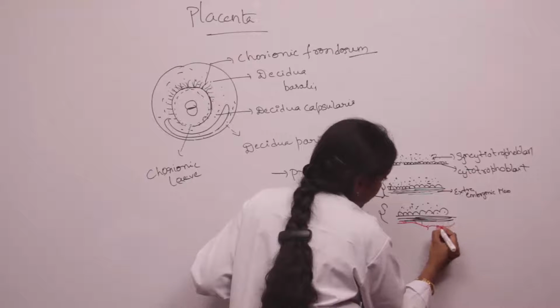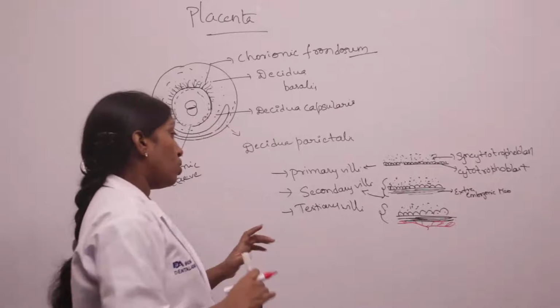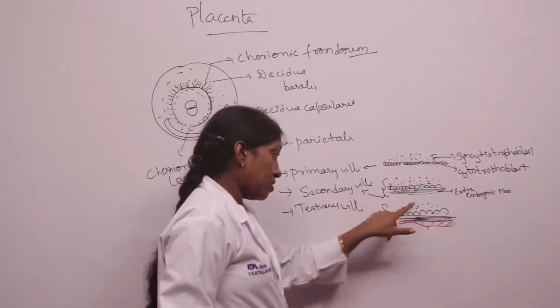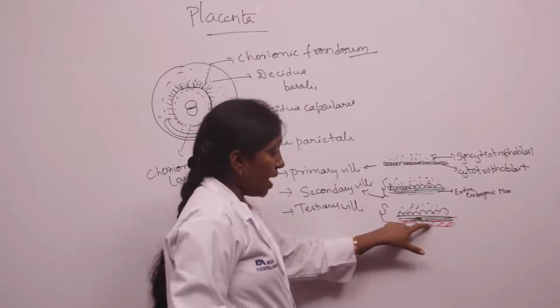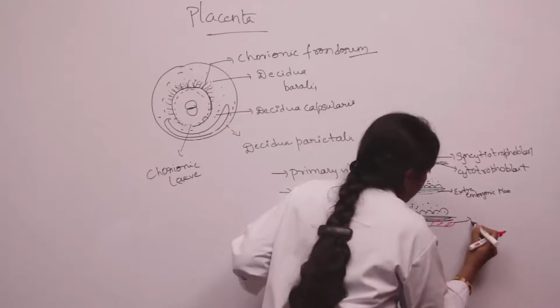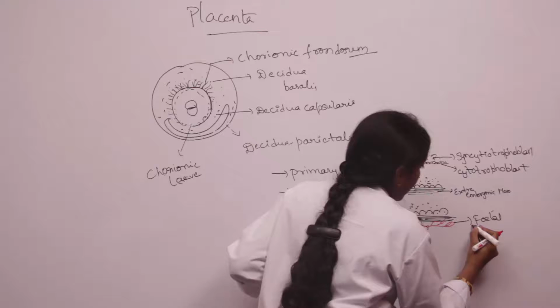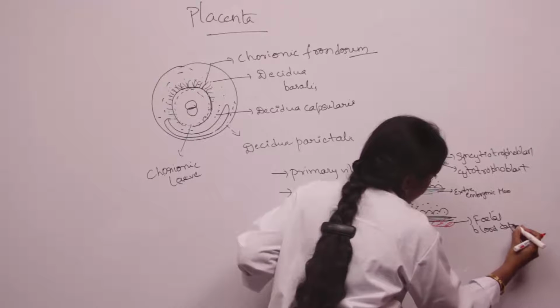So tertiary villi consist of syncytiotrophoblasts, cytotrophoblasts, extra embryonic mesoderm and fetal blood capillaries. Fetal blood capillaries constitute the tertiary villi.